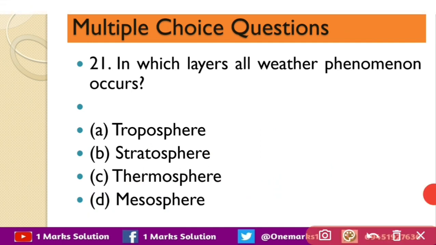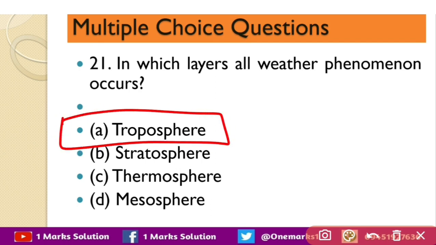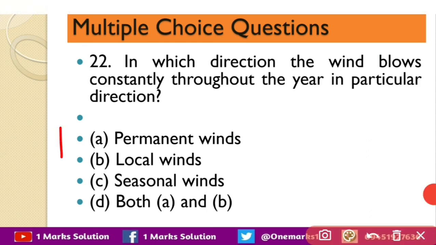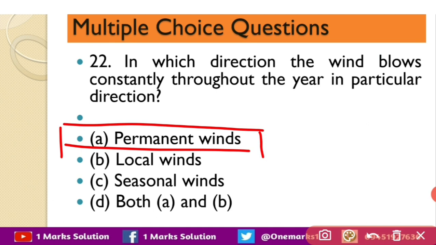Our next question is in which layers all weather phenomenon occurs? Troposphere, stratosphere, thermosphere or mesosphere? So the correct answer is troposphere. Next question is which wind blows constantly throughout the year in a particular direction? The options are permanent winds, local winds, seasonal winds, both A and B. The correct answer is permanent wind.